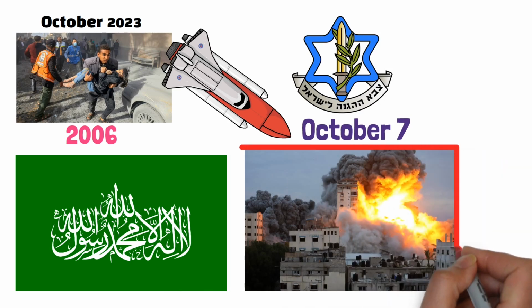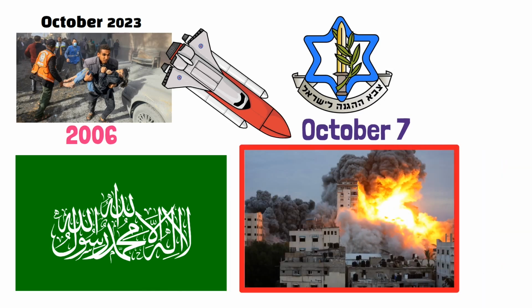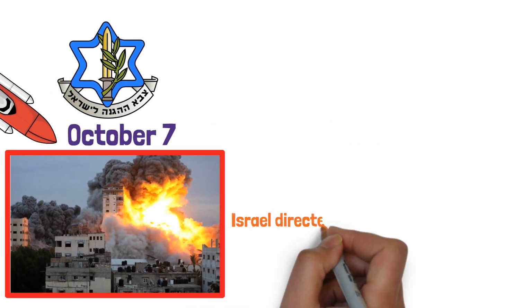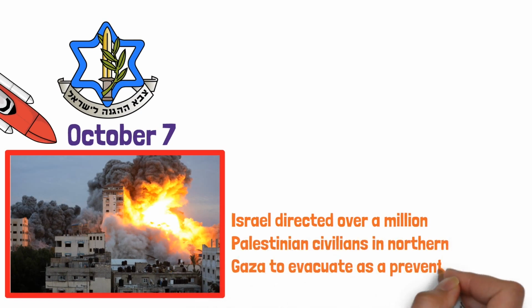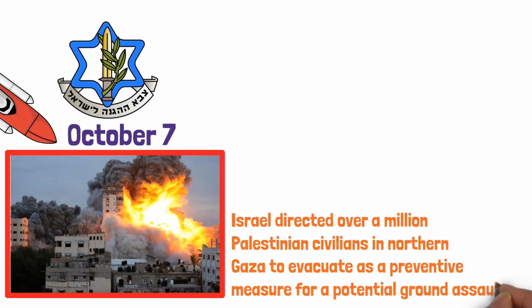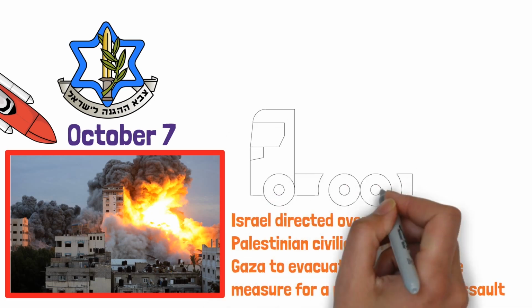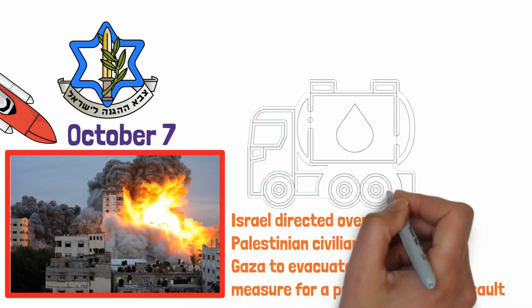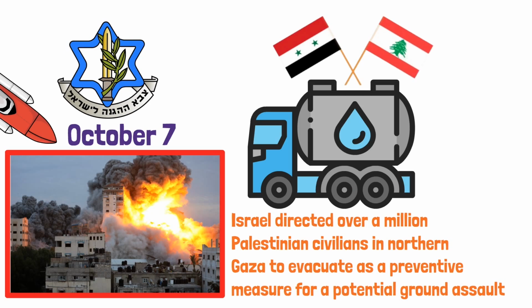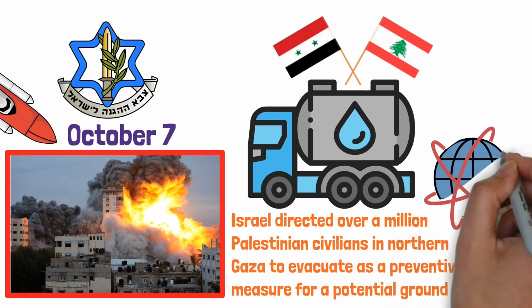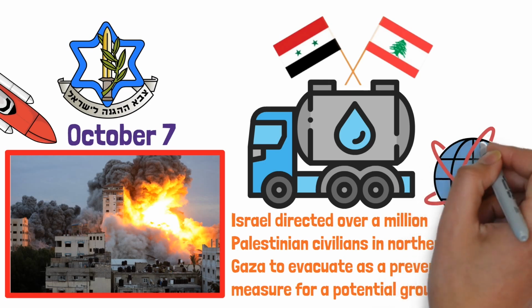The ongoing conflict led to a daily exchange of rocket fire between the two sides, and Israel directed over 1 million Palestinian civilians in northern Gaza to evacuate as a preventative measure for a potential ground assault. At the same time, Gaza is facing depleting resources like water, fuel, and essential supplies due to the Israeli aid blockade. While the situation risks expanding into neighboring territories as cross-border attacks intensify in Lebanon and Syria, the attacks have drawn fresh global focus on the conflict in the region, sparking protests worldwide.